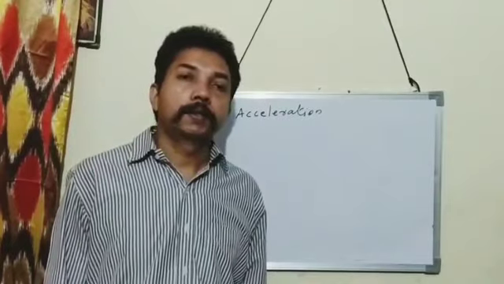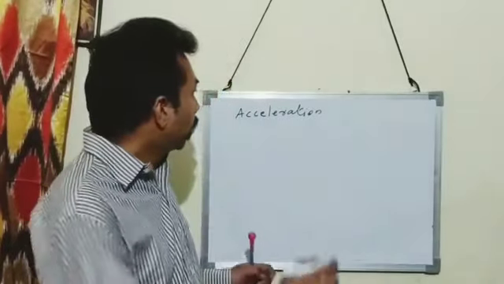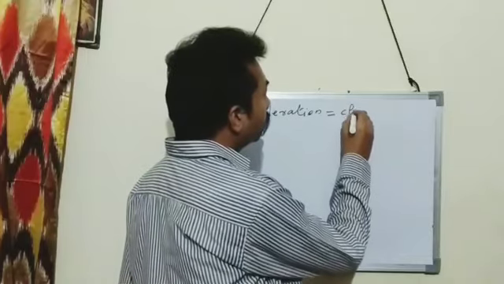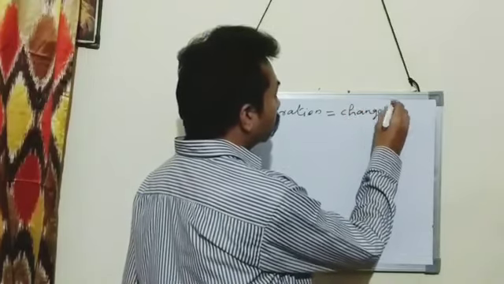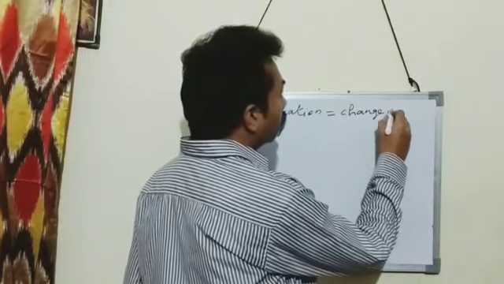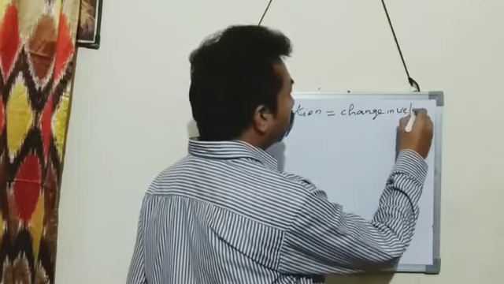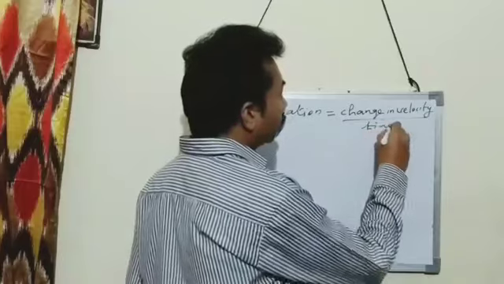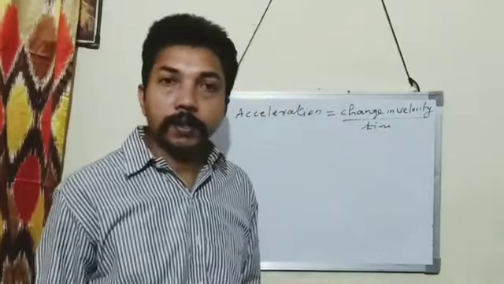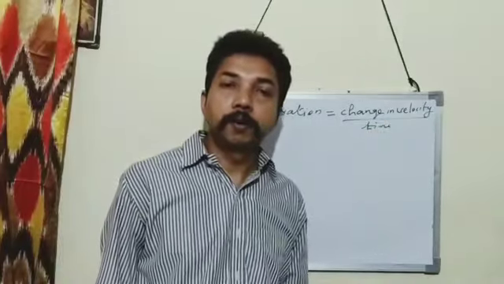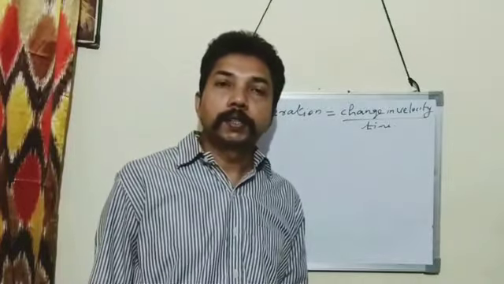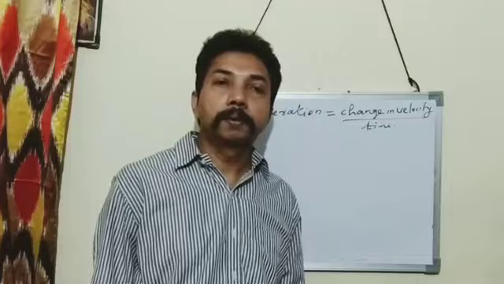Next one is acceleration. Acceleration is the rate of change of velocity. Acceleration is equal to the change in velocity upon time taken. So what is the SI and CGS unit of acceleration?